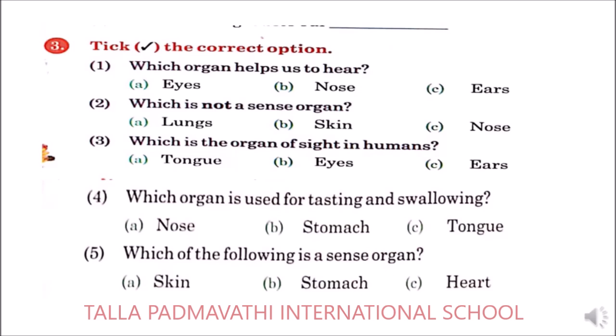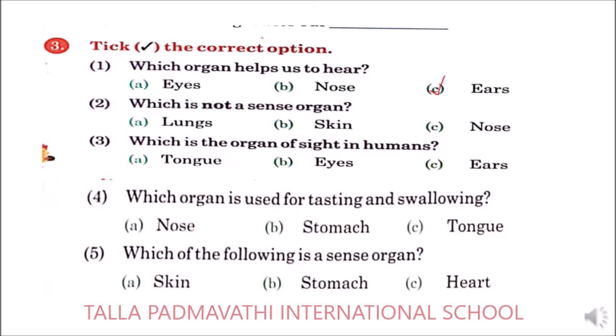So here, tick the correct option. Which organ helps us to hear? So which organ is going to help us to hear? Our eyes, nose or ears? So option C is right. So tick it as ears.